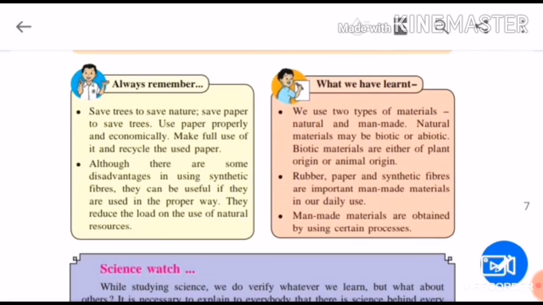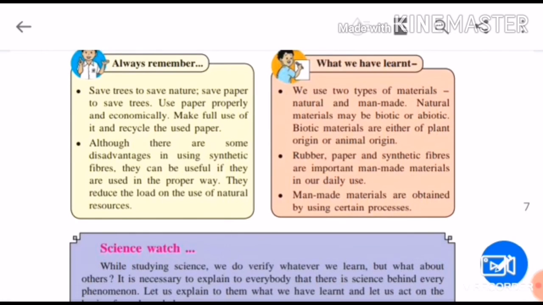So here we have ended our chapter. Always remember, save trees to save nature. You have already seen, use paper properly. Make full use of it. Don't waste it. Although there are some disadvantages in using synthetic fibers, they can be useful also if they are put to proper use. So we have learnt about natural and man-made materials.